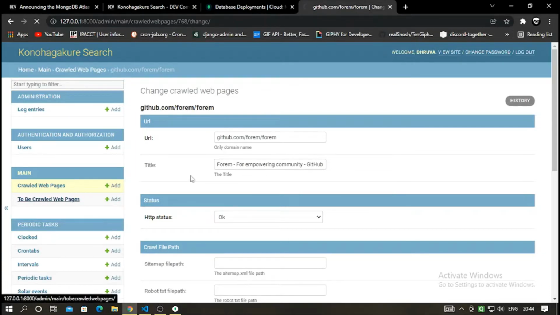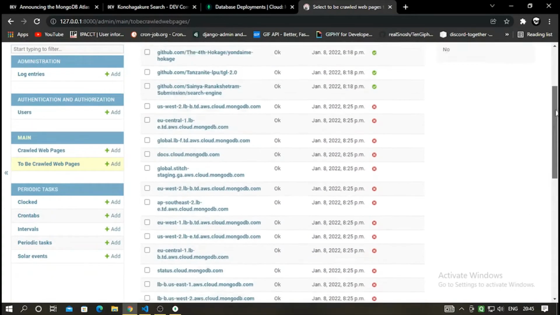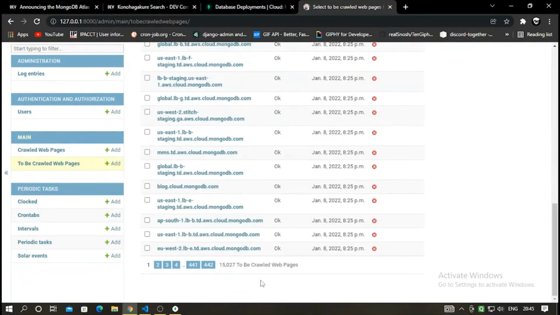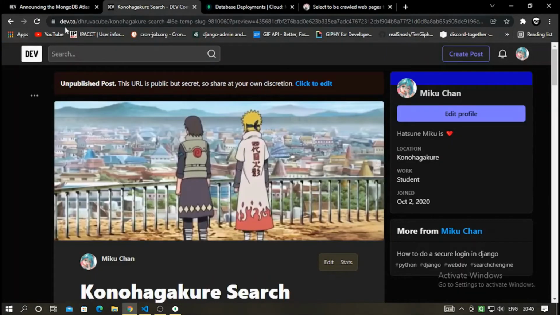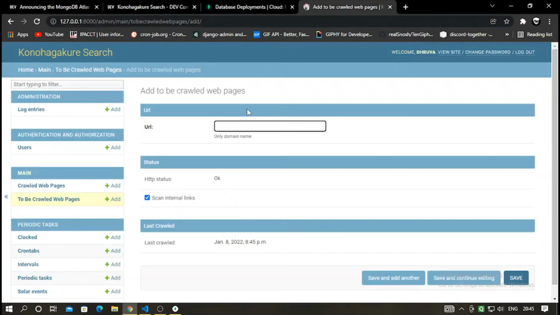I'll go to the to-be-crawled web pages. Yeah, so actually I was doing something, and there are about 15,027 web pages that need to be crawled. Let me tell you, for example, you entered the dev.to domain. So what will happen is that it will just record dev.to, and using the subfinder module of Go, an external module. I'll show you.